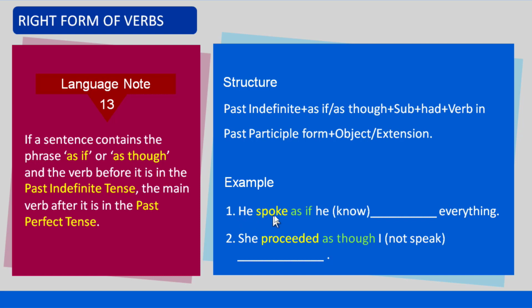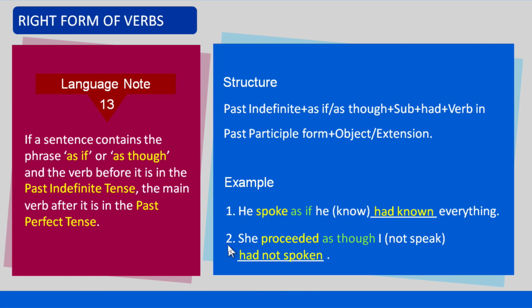Number 1, he spoke as if he had known everything. Number 2, she proceeded as though I had not spoken. The first example contains the phrase as if and the verb before that, spoke, is in the past indefinite tense. Therefore, the main verb is used in the past perfect tense, had known.